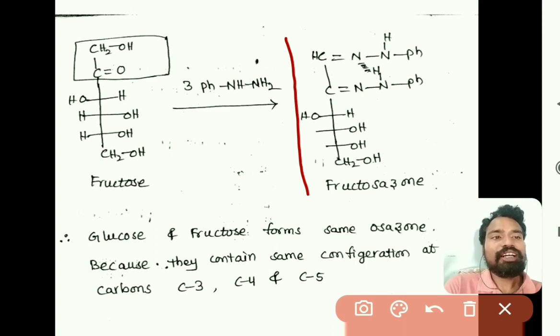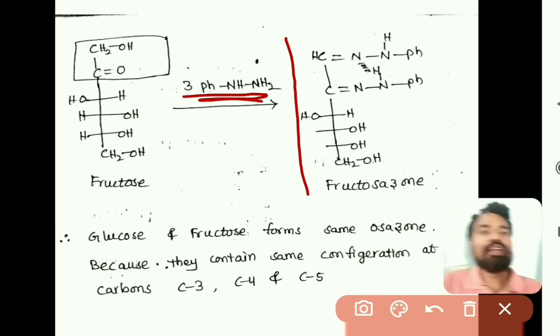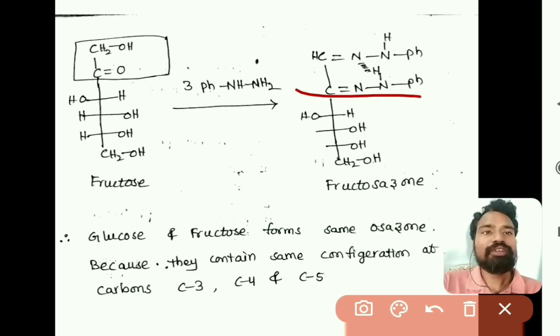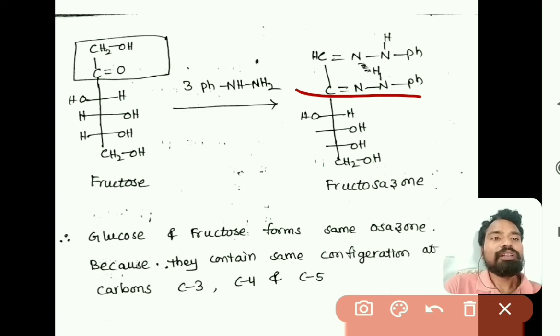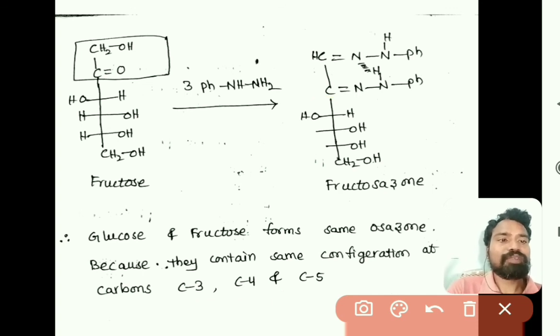Here only the first and second carbons are different in glucose and fructose. So now what will happen, as the first and second carbons are reacted with phenylhydrazine, osazone is formed with glucose as well as fructose, right? So automatically the osazone of glucose as well as the osazone of fructose will have a similar structure, because glucose and fructose have the same configuration at C3, C4 and C5, right?